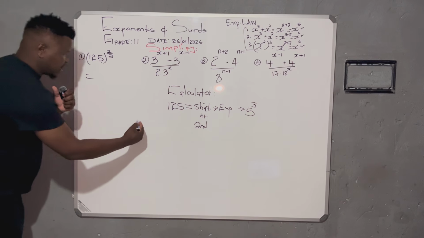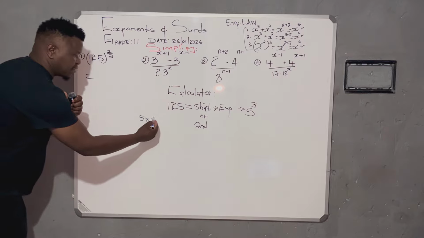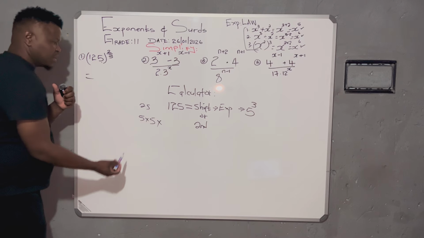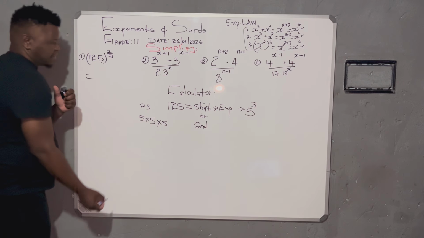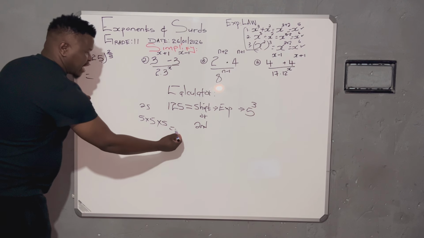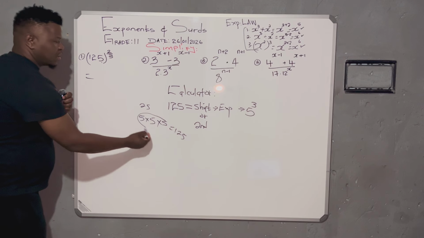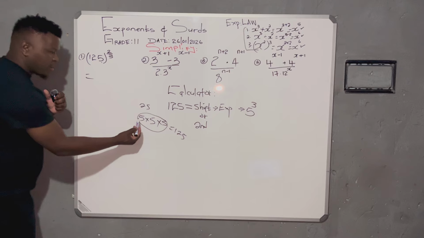I obviously know that 5 times 5 is 25. Furthermore, if you say this 25 times another 5, that's when I'm getting 125. So how many 5s did I use? 3.